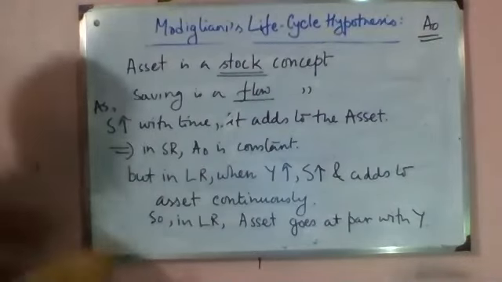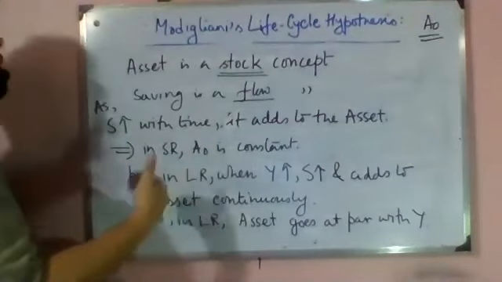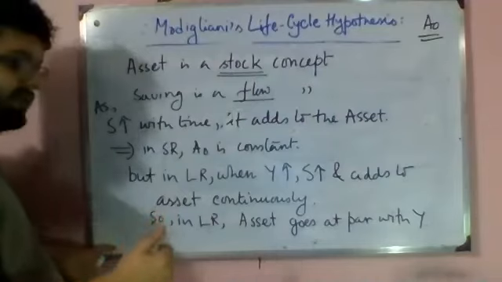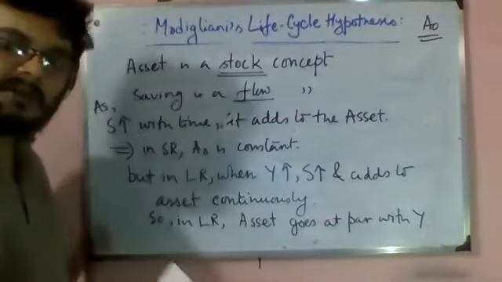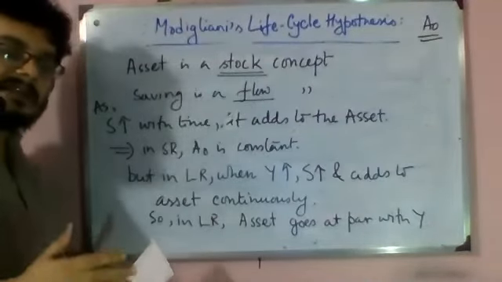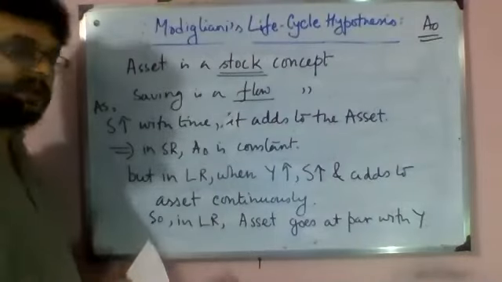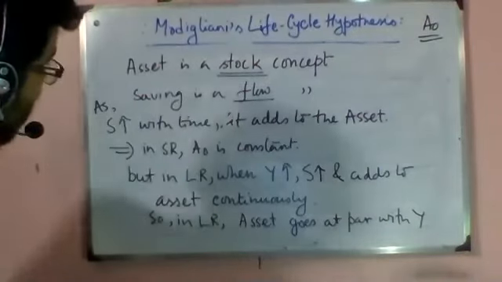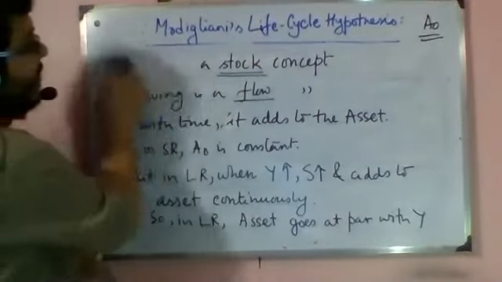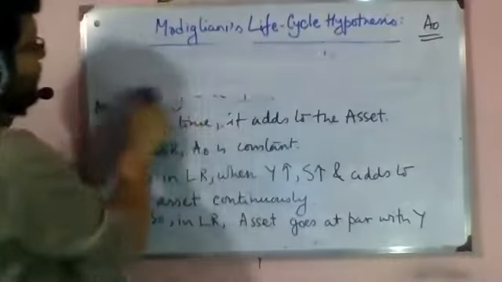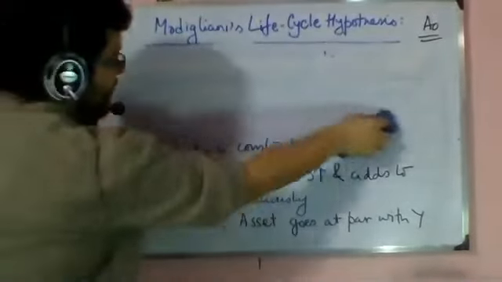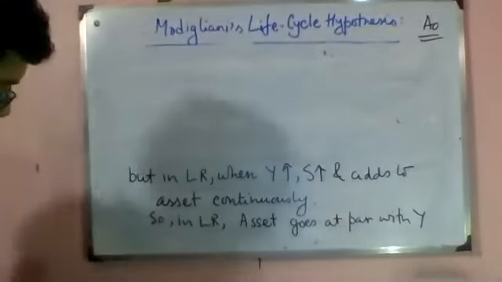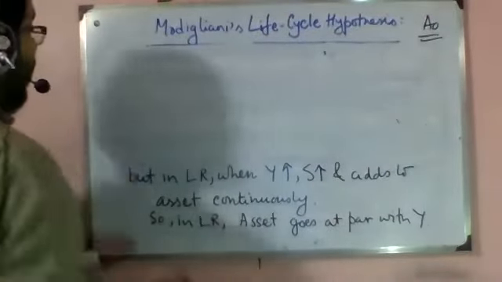So in short run, asset is a constant, but in long run, income increases and saving increases, and every time saving increases, it adds to the asset. So if I take two long run points, I will see that asset is increasing with income, but that will not be true for short run. Now, taking this idea, if we draw the consumption function, how will it look?